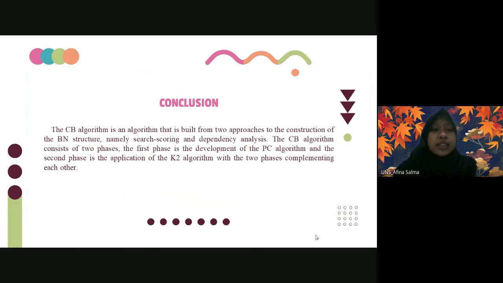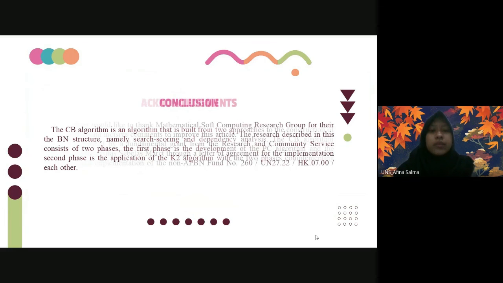Based on the result and discussion, the following conclusion can be drawn. The CB algorithm is an algorithm that is built from two approaches to the construction of the Bayesian network structure, namely set scoring and dependency analysis. The CB algorithm consists of two phases. The first phase is the development of the PC algorithm, and the second phase is the application of the K2 algorithm, with the two phases complementing each other.